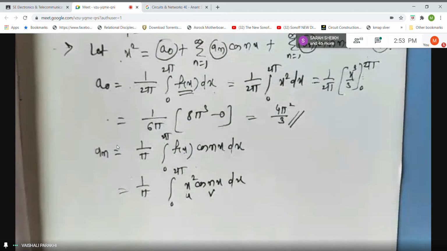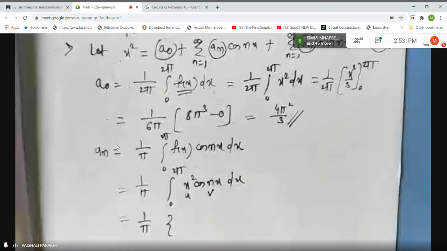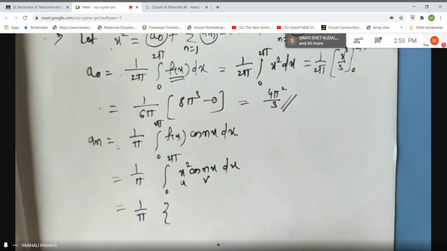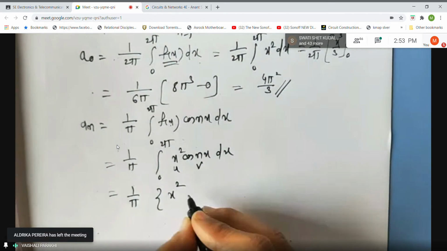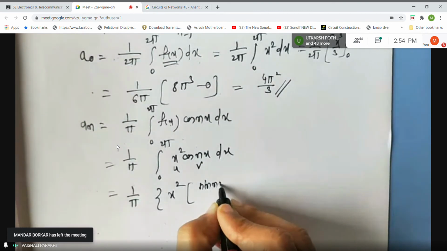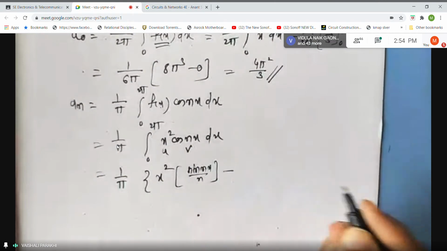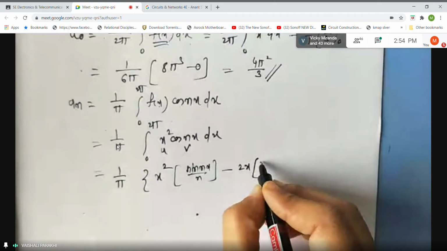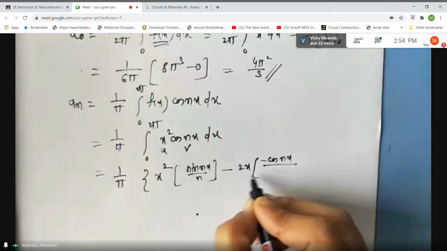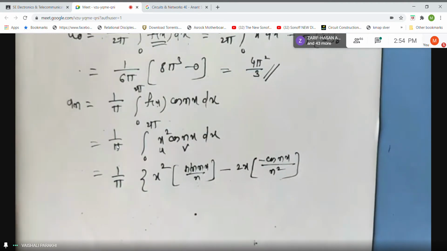Okay. Now let us simplify. It is 1 by pi constant outside. What is Bernoulli's formula, students? First function, integral of second term. Integral of cos is what? Sin nx upon n. Minus, alternate changes in the signs. Derivative of x square is 2x. Integral of sin nx is minus cos nx by n. But this n is already there. So it will become n square. Any doubt, please ask me.